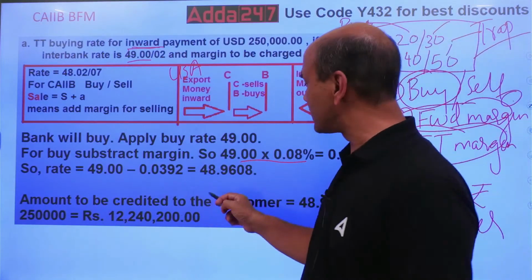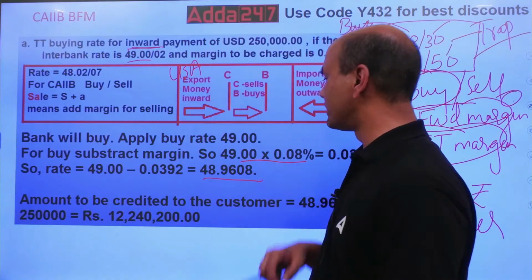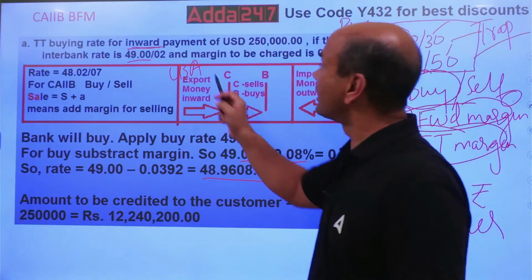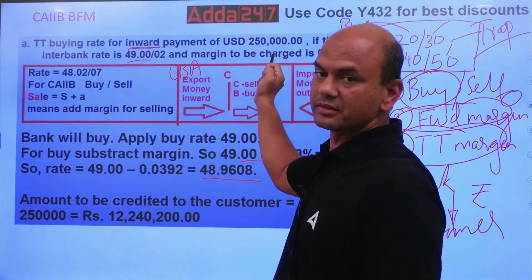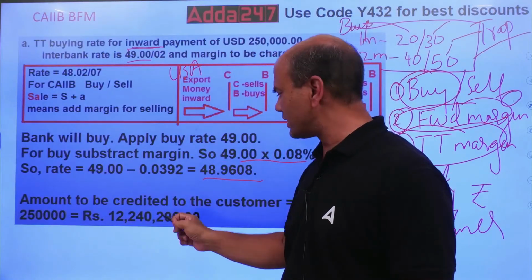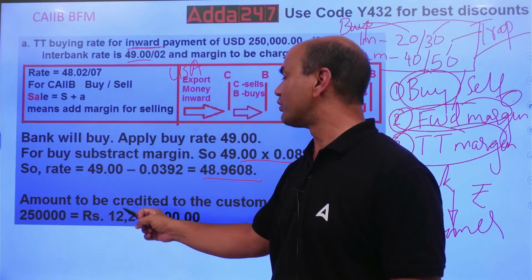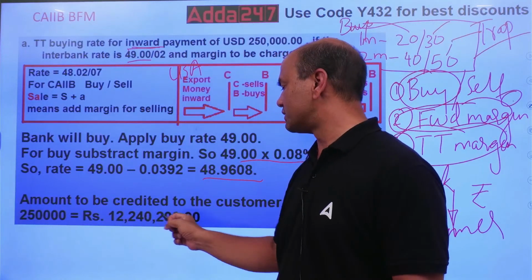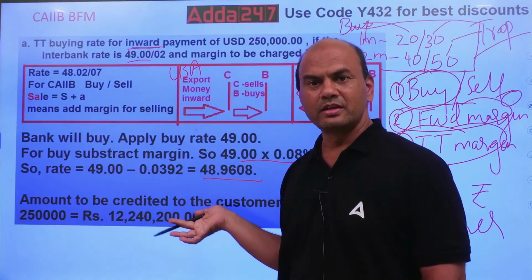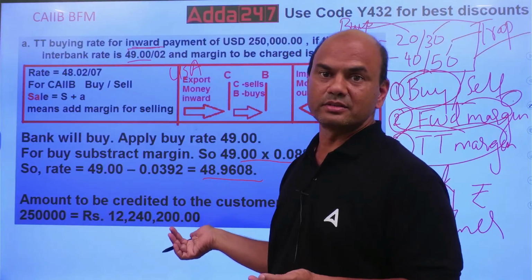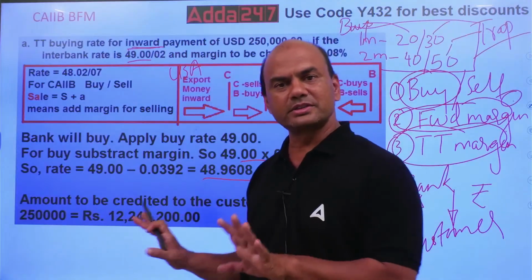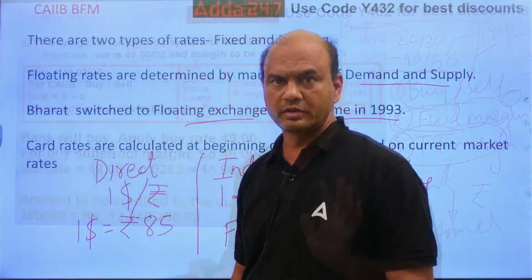So the amount to be credited will be 49.9608 multiplied by the amount given, 2,50,000. Multiply it and you will get the answer: 1 crore 22 lakh 40,200. Such big figures, even I can't read this. So let it be. Figures can be anything. You solve your problem.